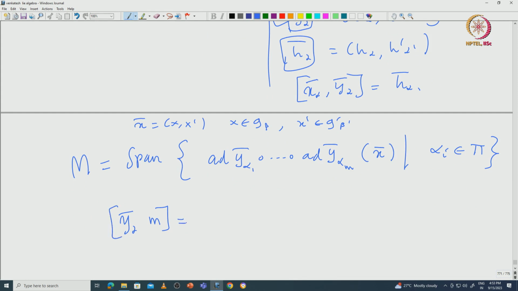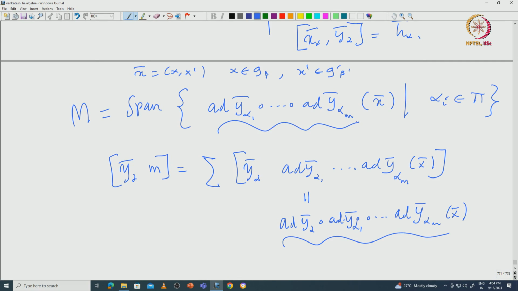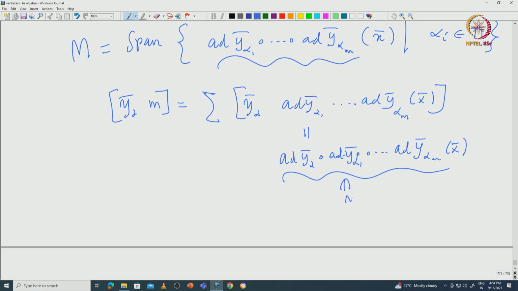So, then you can see that this will be just the sum of Y alpha bar applied on this, add Y alpha 1 bar composition etc., add Y alpha M bar applied on X bar. Which is nothing but again of the form add Y of alpha bar composition etc., composition, add Y alpha 1 bar composition etc., composition, add Y alpha M bar applied on X bar. So, this is of the same form as this, which spans capital M. So, this element is in capital M.